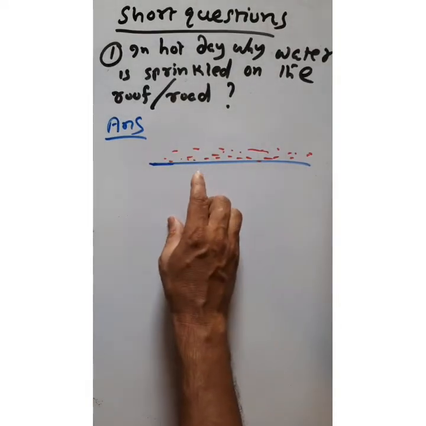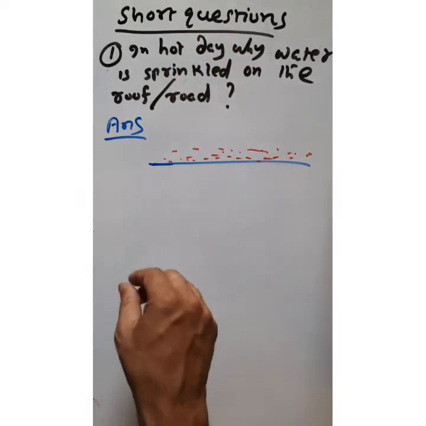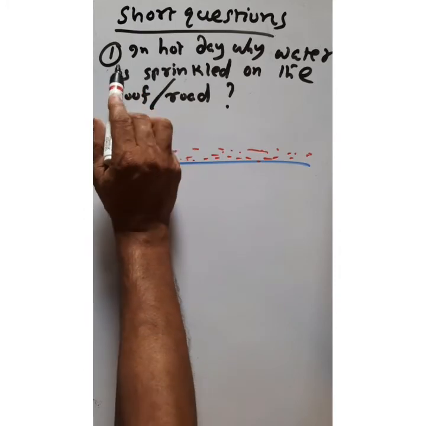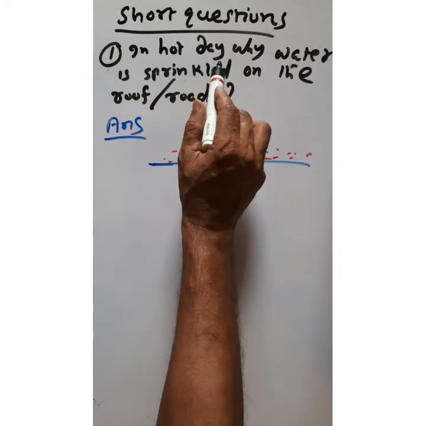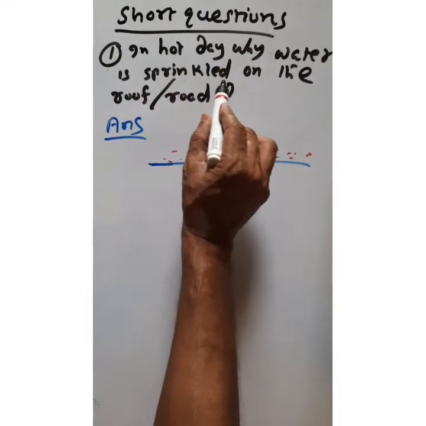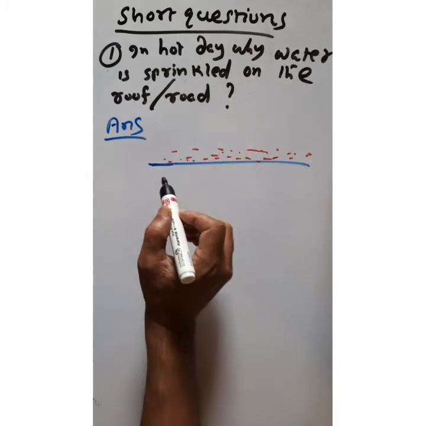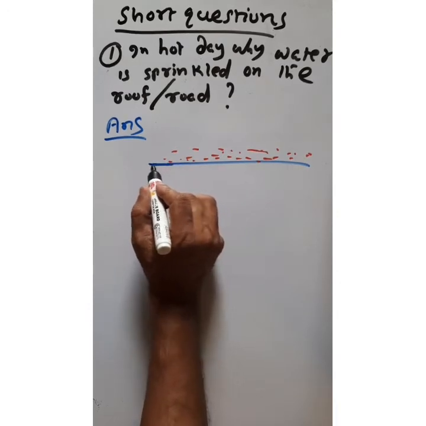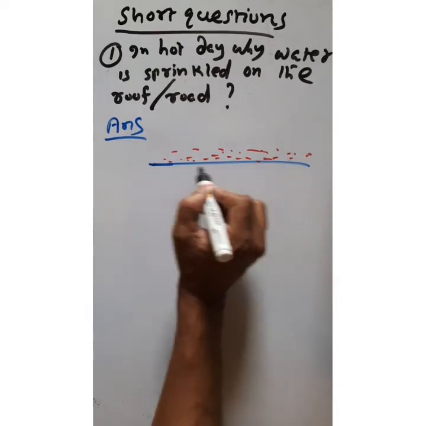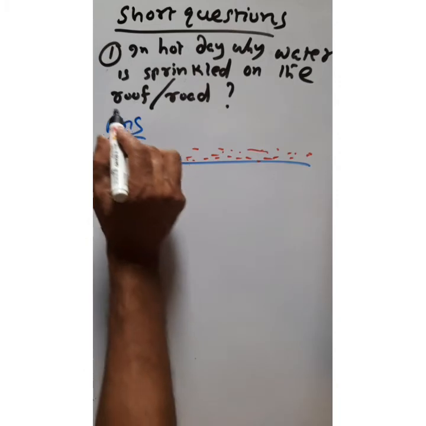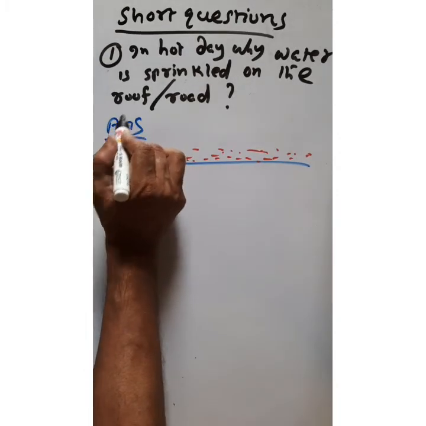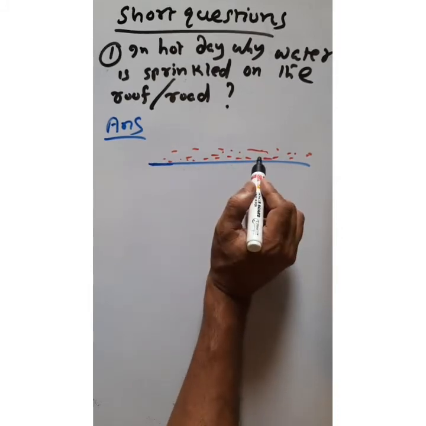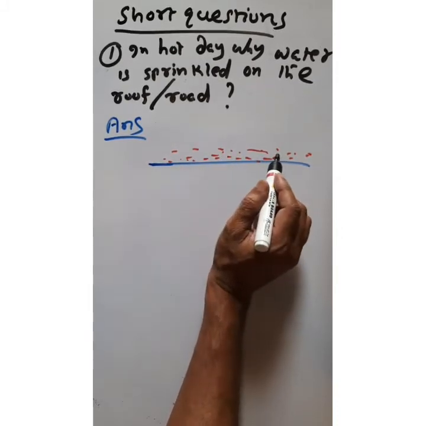So we will discuss some short questions which will help for your preparation for your exam. First question: on a hot day, why is water sprinkled on the roof or road? Now see, suppose this is the road. In the summer day, this road becomes hot. To make it cool, or to make the roof of your house cool, what do we do? We spray some water on the surface. By doing so, what happens?